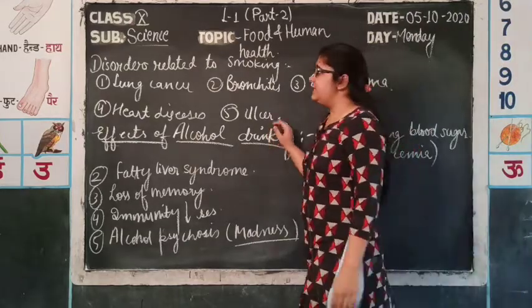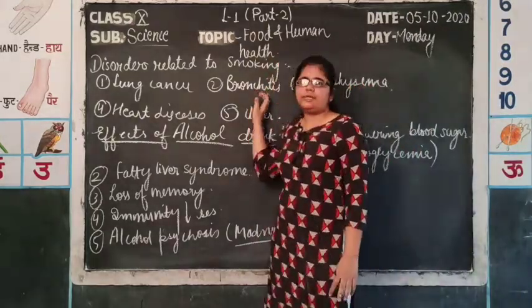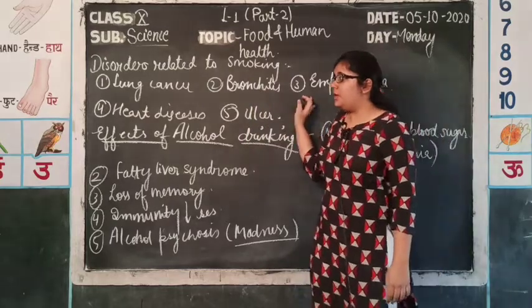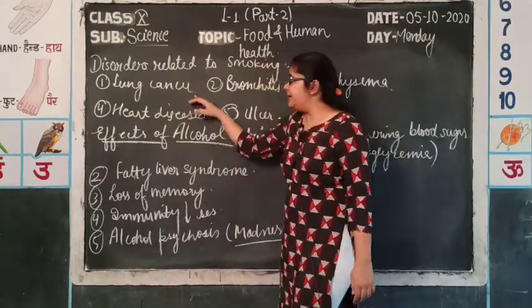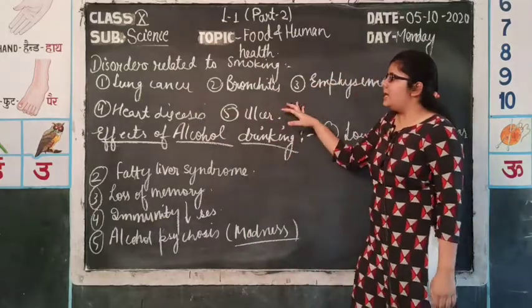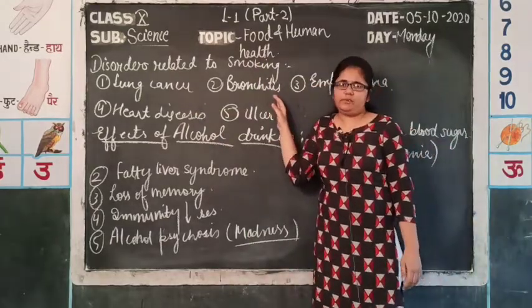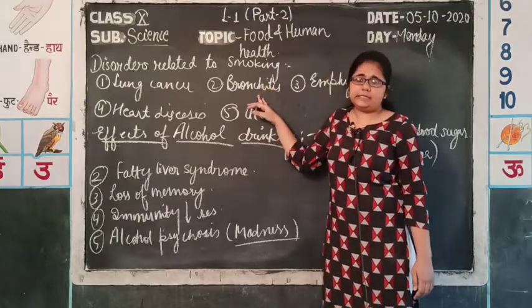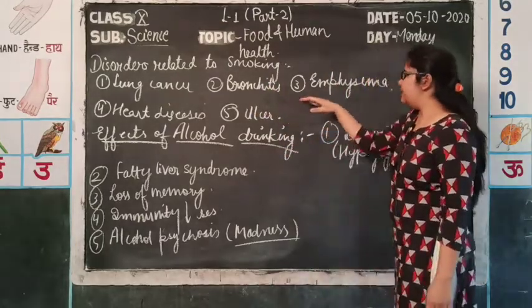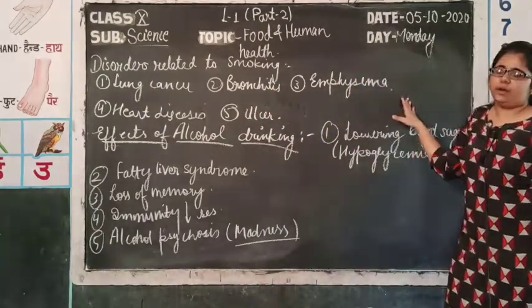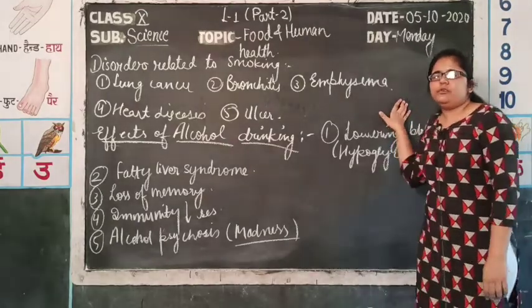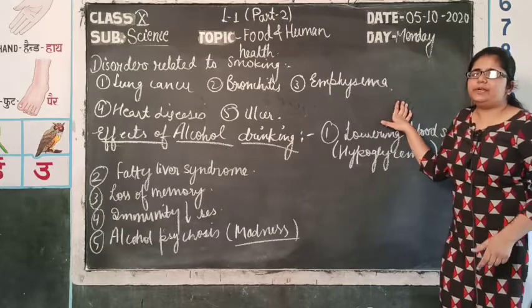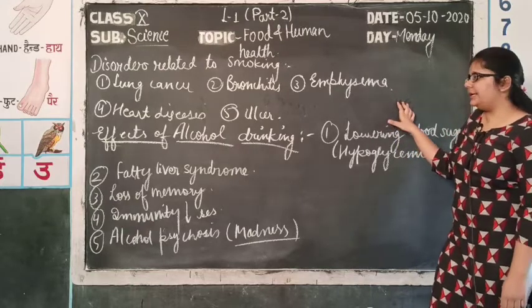Now, the next discussion is about the disorders related to smoking. First of all, and the most dangerous disorder, is lung cancer. Second one is bronchitis. Itis is the term used for inflammation, and bronchitis is inflammation in the bronchi. Third one is emphysema, which occurs mainly due to smoking, in which alveolar walls, that is the place where diffusion of gases takes place, are damaged.